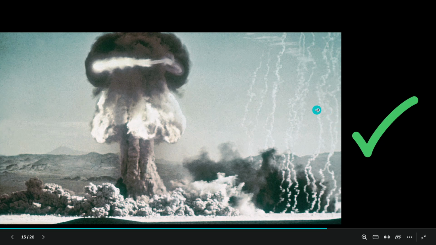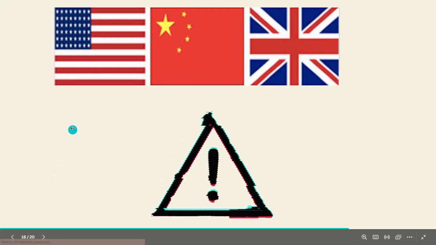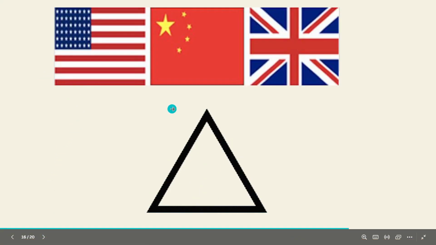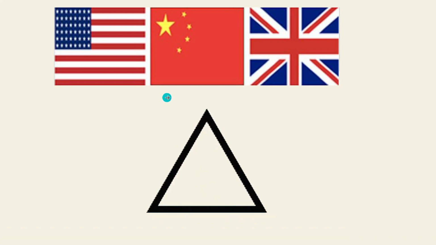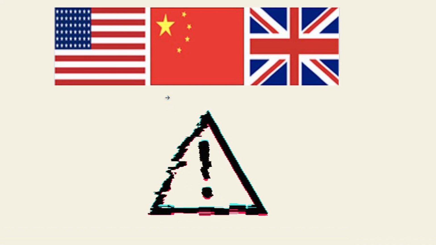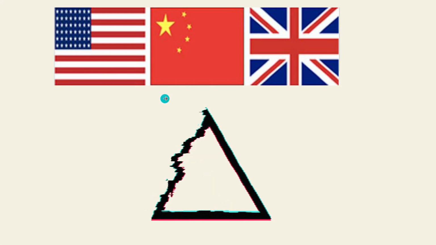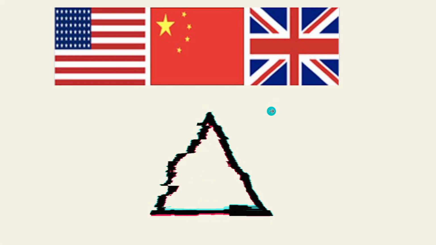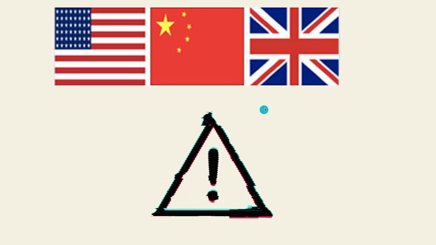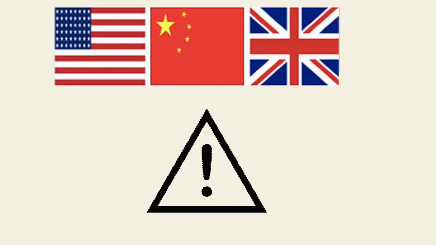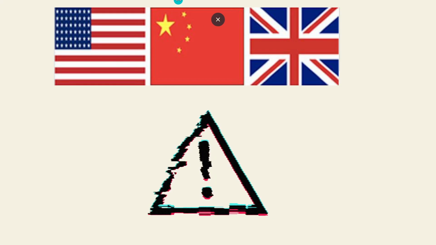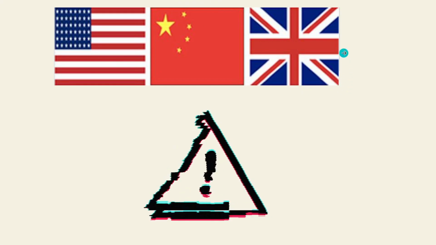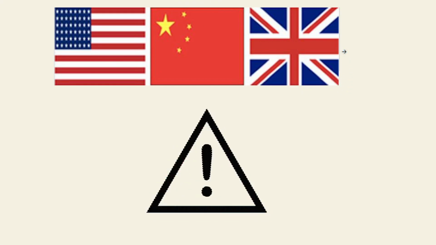Now, let us talk about the warning which was given. The Allied forces gave the warning, that is the Potsdam Declaration. The first warning was given on 26 July. In this demand, they were asking for unconditional surrender from Japan. US President Truman, the Chinese President, and the UK Prime Minister were involved in this declaration.